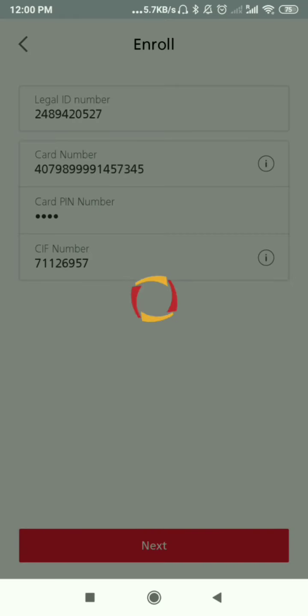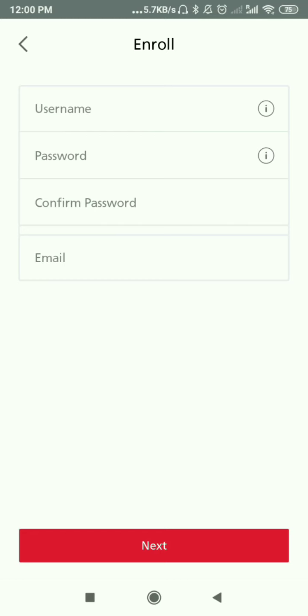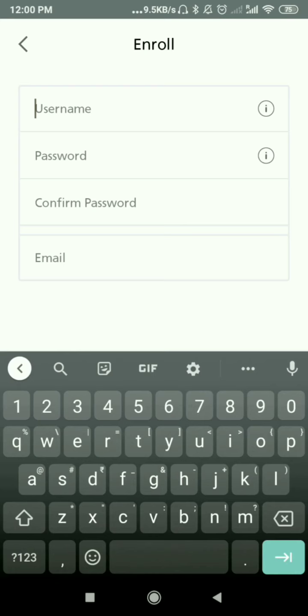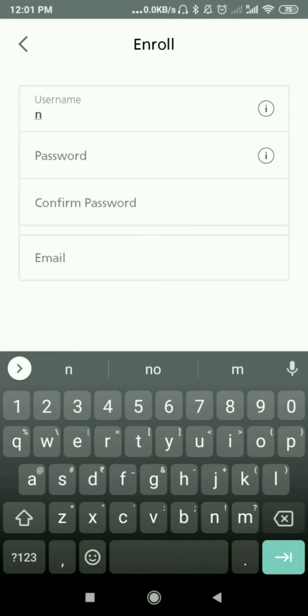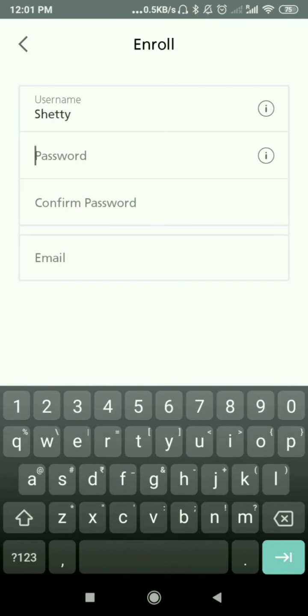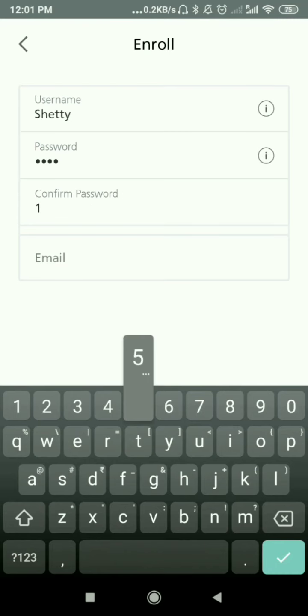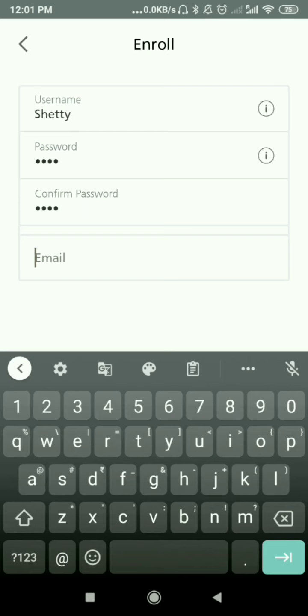And you have to press next, and then you will get username, password, confirm password, and email ID. It is for your regular use. Every time you are opening your account details in your app, you have to enter your username and password in this app. Without that, you can't access your transactions. Every time you open it, you will get a message on your phone. That PIN you have to enter here while opening. Then only it gets open, or else it does not open.